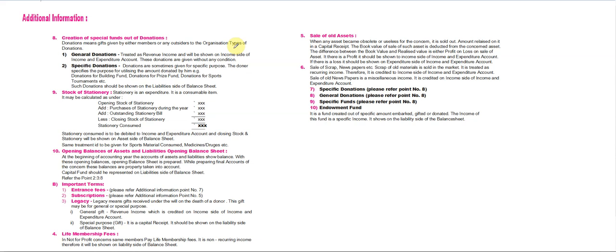Then stock of stationery. Stationery is a usual item of expenditure to all types of concern. It is a consumable item. Usually there is an opening stock of stationery at the beginning of the year and closing stock of stationery at the end of the year. During the year, some stationery is purchased. With all this information, it is necessary to calculate how much amount of stationery is consumed during the year. Such amount is debited to income and expenditure account. It may be calculated.